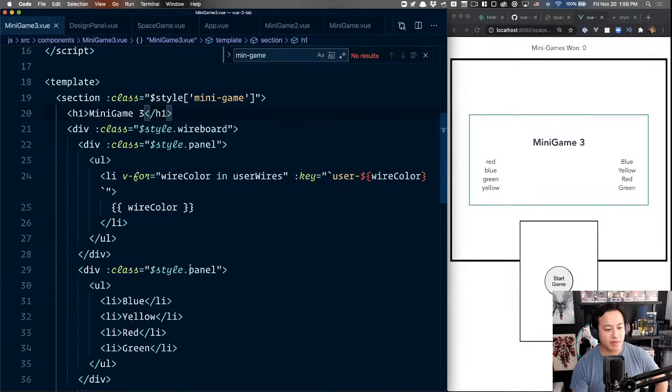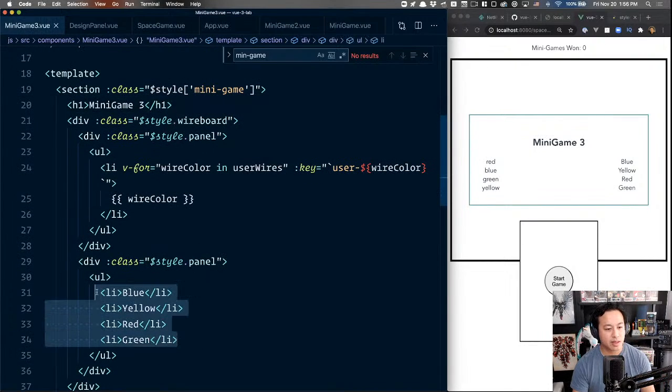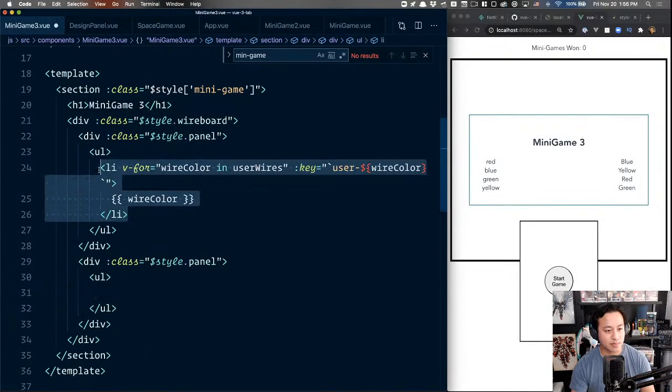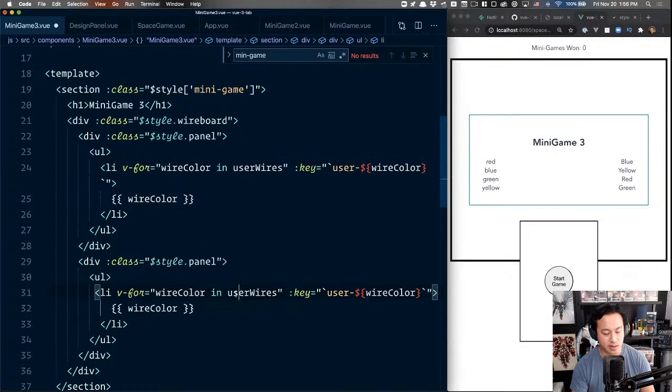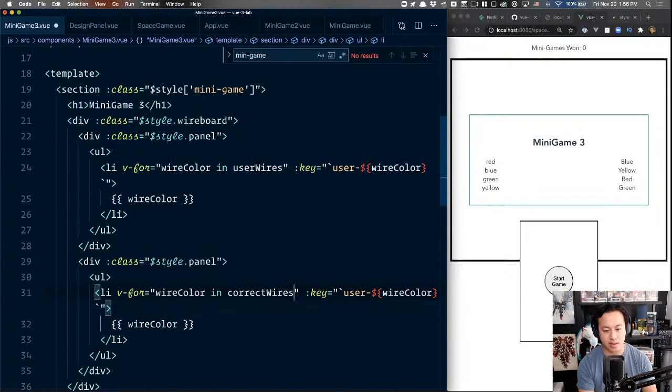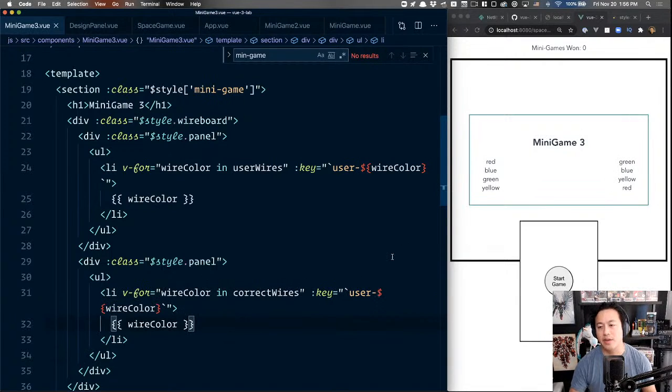Okay, so now that we have that, let's go ahead and quickly wire this one up. I'm just going to copy this block because it's for the most part the same. I think I called it correct wires. Yeah, I did. And then that's fine. And I'll just save. Okay. So again, some of you are probably already thinking about components, but I'm a big fan of data-driven refactoring, and more importantly, we've got to get something working first before we start refactoring, especially when we're in prototype mode.